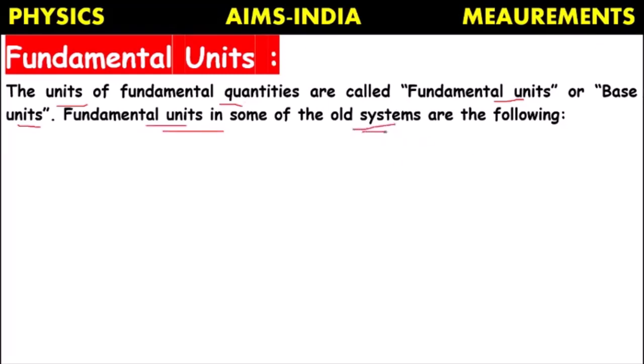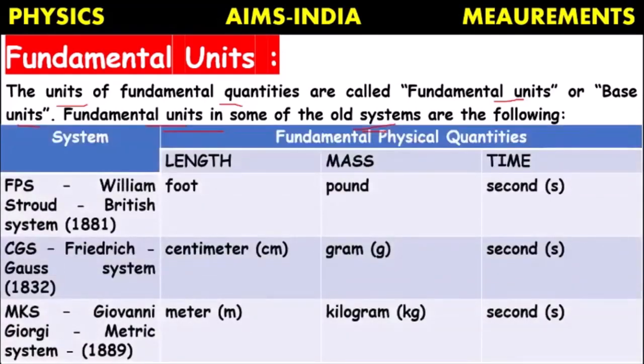in some of the old systems, they are defined as follows. In the FPS system, which was proposed by William Stroud, also known as the British system, the quantity length was measured in foot, mass in pounds, time in second. So foot, pound, second. This was the system followed mainly by the British people. That's why it is called the British system. The FPS system was at the time of 1881.